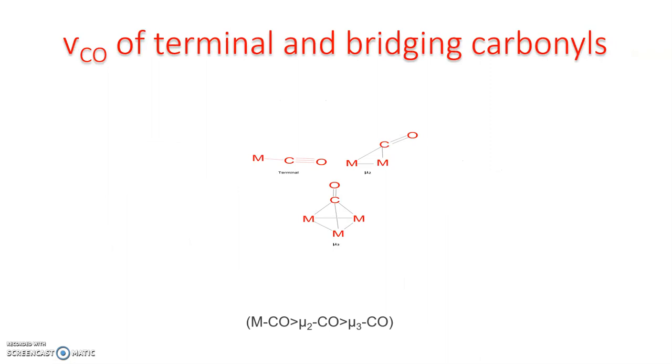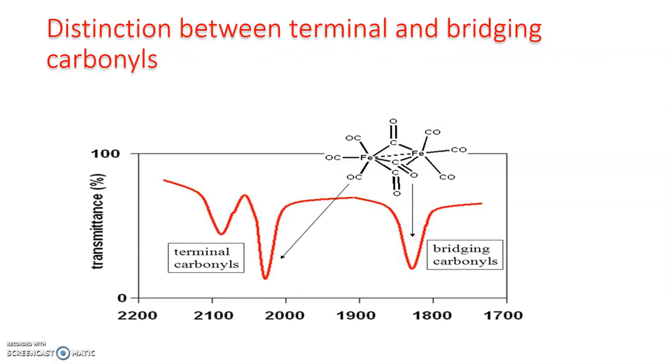The CO stretching frequency can also be used to differentiate between bridging and terminal carbonyls in metal carbonyl complexes. The bridging carbonyl generally occurs at lower frequencies as compared to terminal carbonyls. Thus, a decrease in CO stretching frequency from terminal to bridged carbonyls supports increased pi bonding in bridged carbonyls, and it can also be used to differentiate the number of bridged and terminal carbonyls present in a particular metal carbonyl complex.